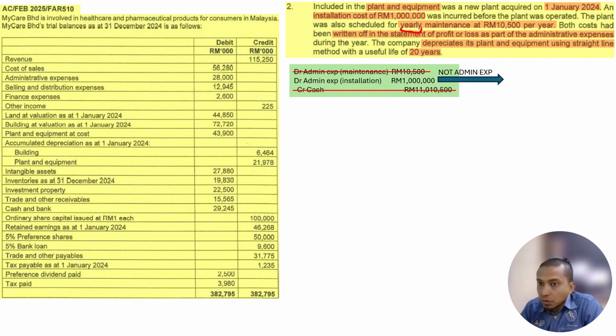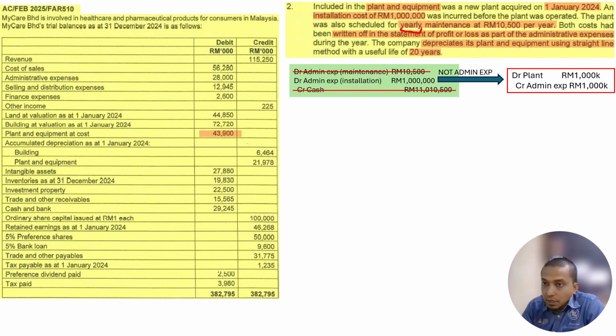So what should we do here actually? Because it is not an admin expense cost, we should take it out from admin expense. Expenses increase on the debit side, so now it is decreased on the credit side. So credit admin expense, and we put it to the place it should be. So debit plant 1 million and credit admin expense 1 million. See, the error they put on the debit side, so in order to correct this, we need to put it on the credit side. And we put on the debit side the correct one, which is debit plant 1 million.